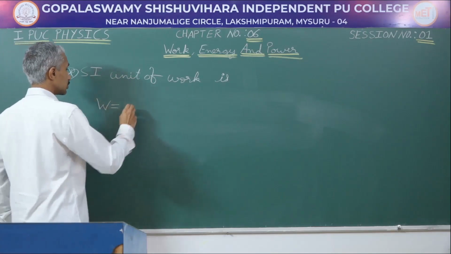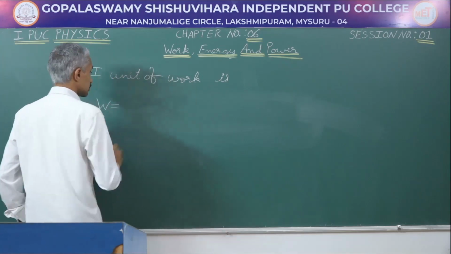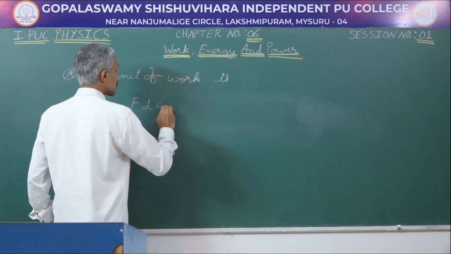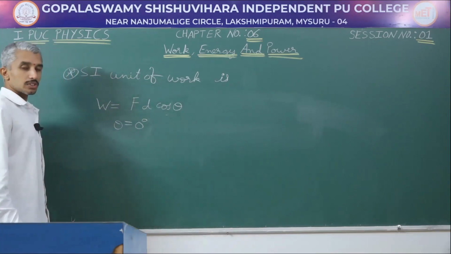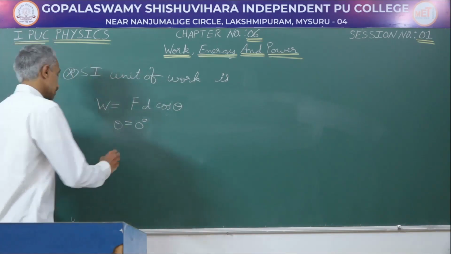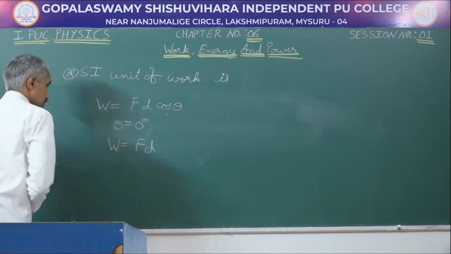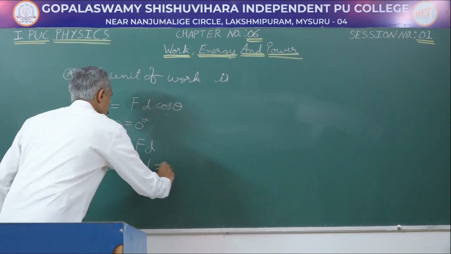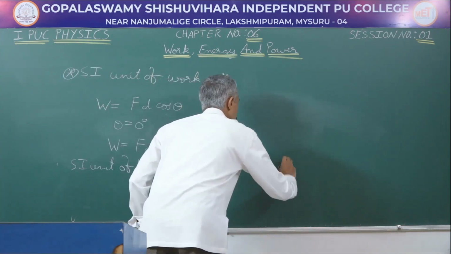So, work is equal to F cos theta into D, or for the sake of mathematics, F D cos theta. Let us consider theta is 0 degree, that is force and displacement are both in the same direction, then work is going to be force into displacement. Therefore, SI unit of work is going to be unit of the force into unit of displacement.